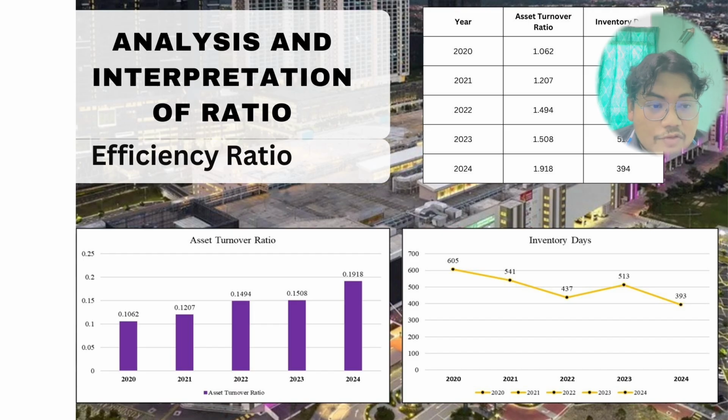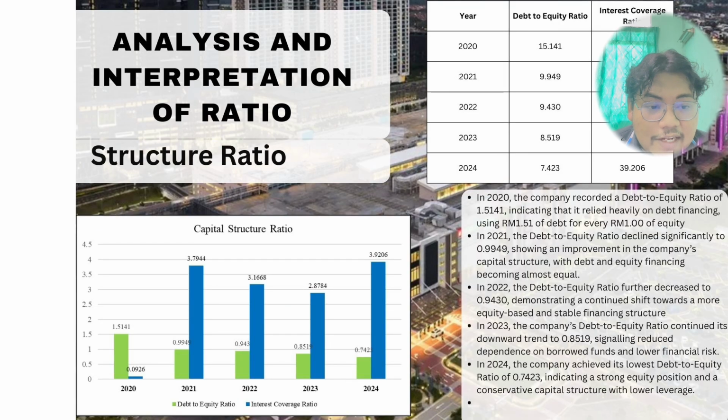And finally is capital structure ratios. The capital structure is analyzed using the debt to equity ratio and interest coverage ratio. The debt to equity ratio declined consistently from 1.51 in 2020 to 0.74 in 2024, indicating a shift toward a more conservative financing strategy with reduced reliance on debt. In addition, the interest coverage ratio improved to 3.92 times in 2024, suggesting stronger earning capacity to service interest obligations.